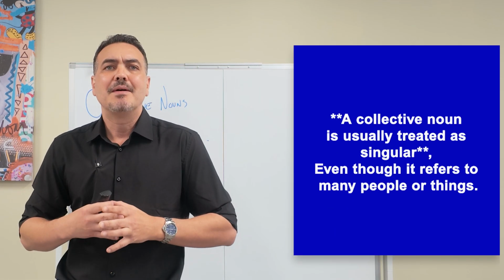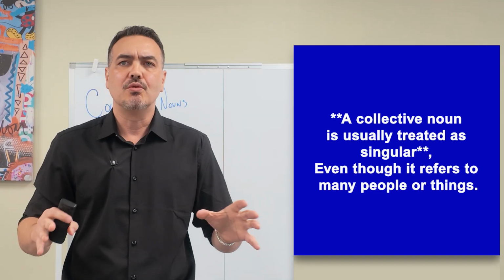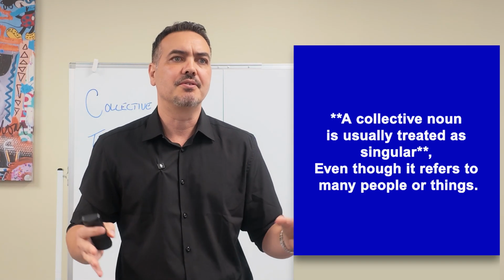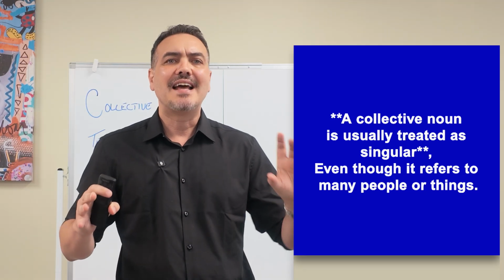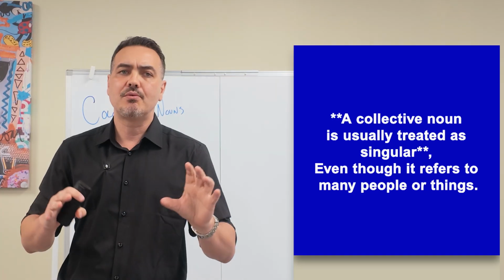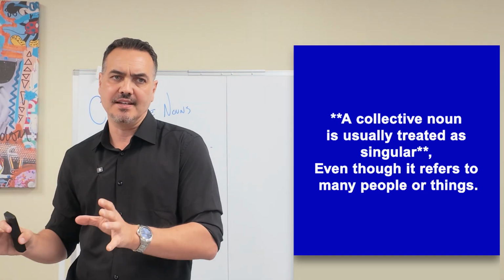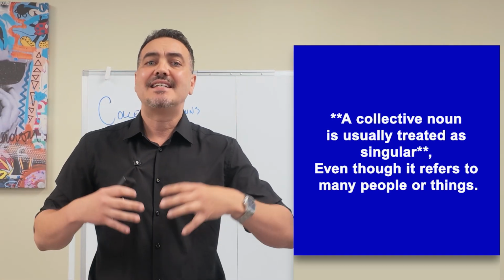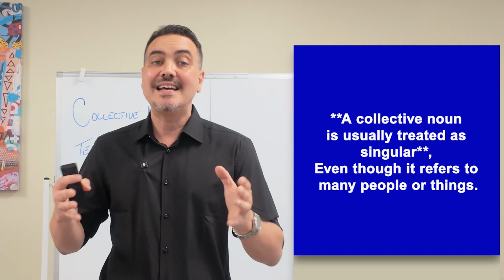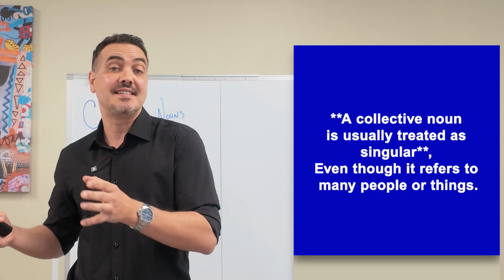But here's the most important rule with collective nouns, especially in North American English. A collective noun is usually treated as singular, even though it refers to many people or things. That means it takes a singular verb. So, a team is playing well this season.